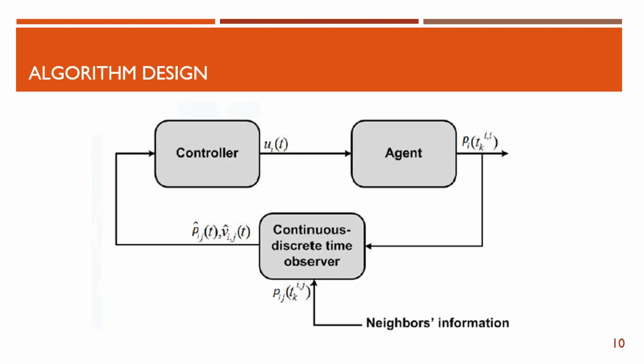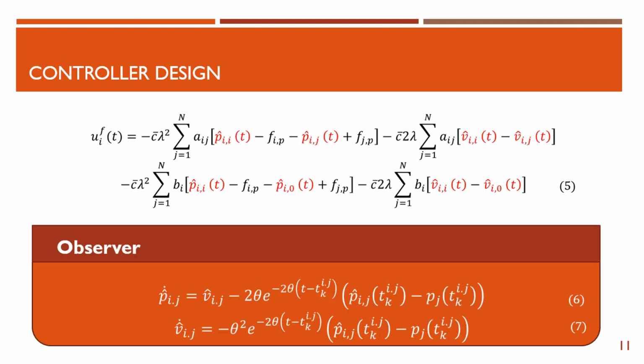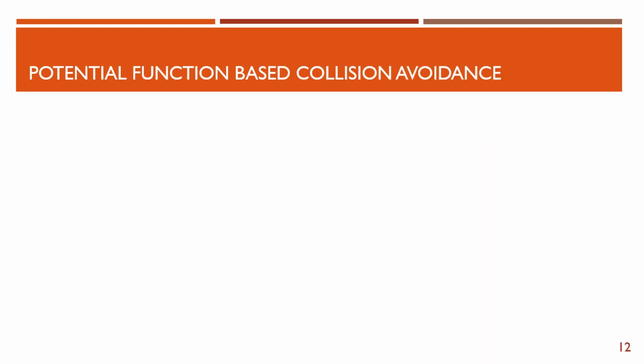So the idea is to use a trivial controller in continuous time. However, since we have only position that is also in discrete time, we will be using a continuous-discrete time observer to estimate the position and velocity values in continuous time. So here is the formation controller, where C bar is the coupling strength and lambda is the controller gain, and position and velocities are estimated using the observer 6 and 7, where theta is the tuning gain of the observer.